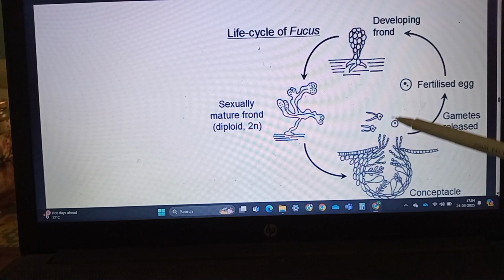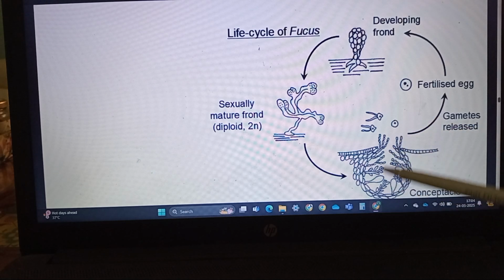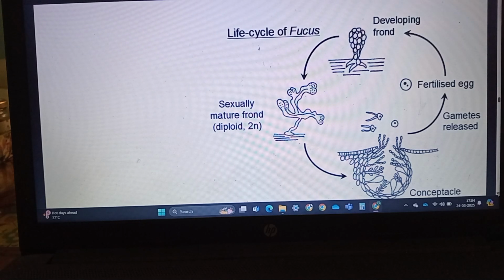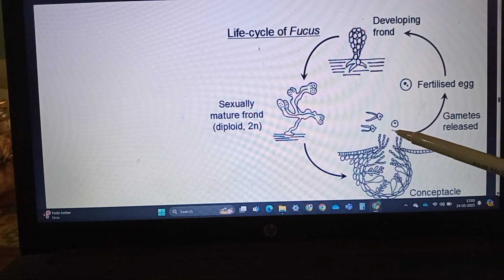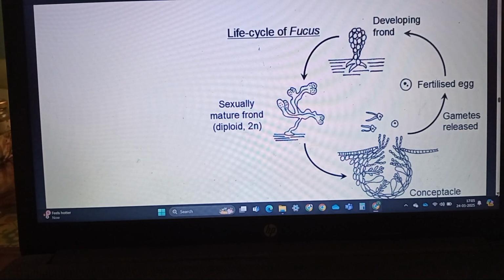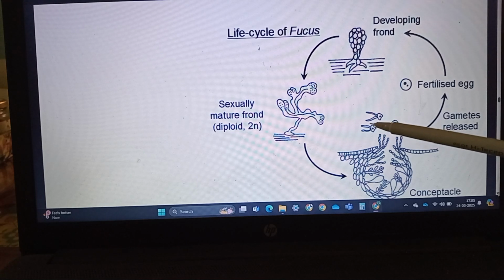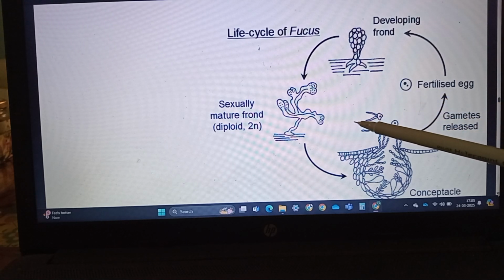When it is the oogamous condition, fertilization takes place within the oogonium. Whereas in an isogamous or anisogamous condition, fertilization takes place in the water. Here we are seeing the gametes are pear shaped with two laterally attached flagella.